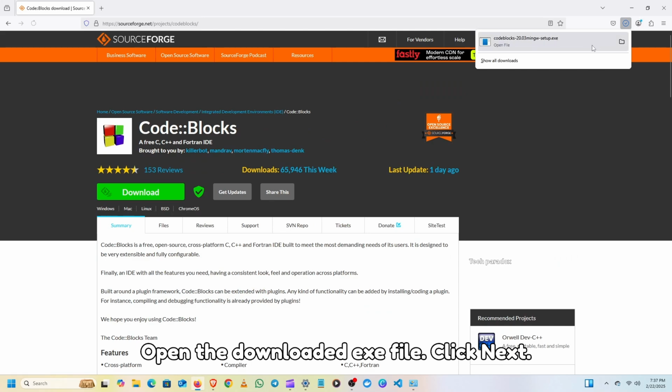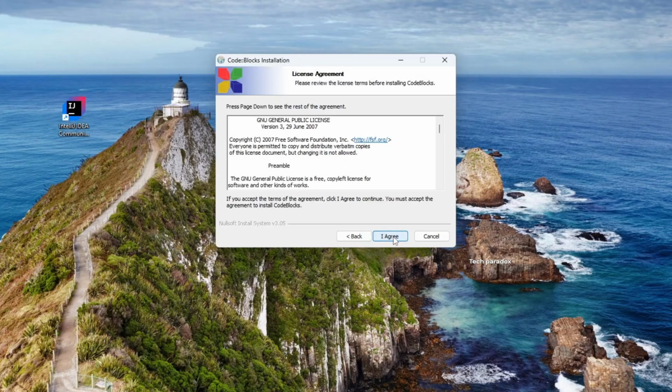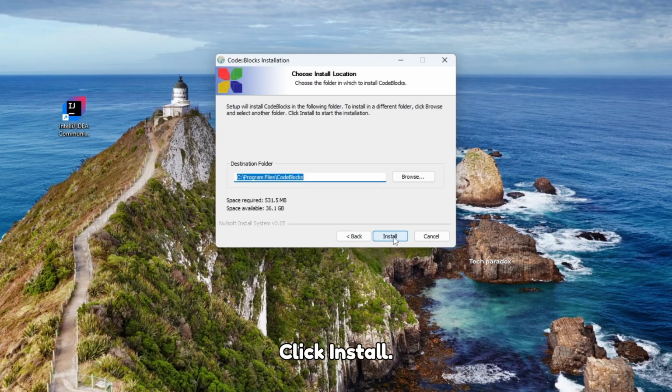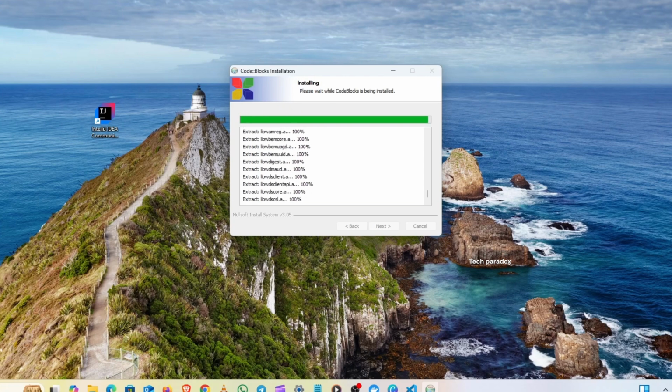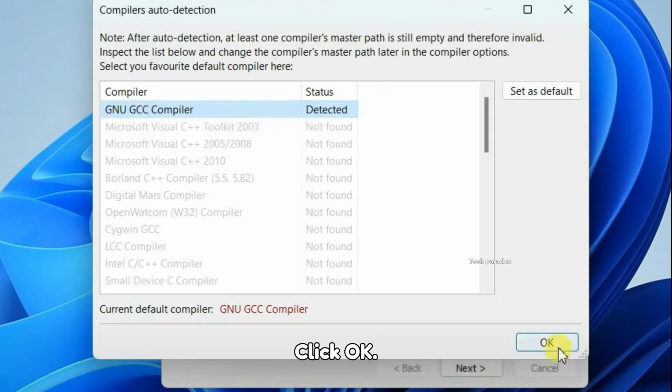Open the downloaded exe file. Click Next. Click I agree. Click Next. Click Install. Click Yes. Click OK.